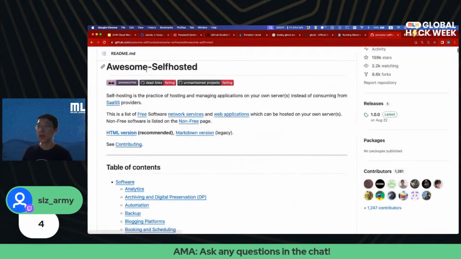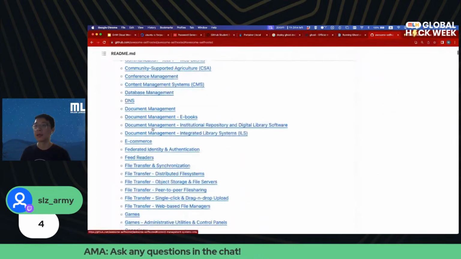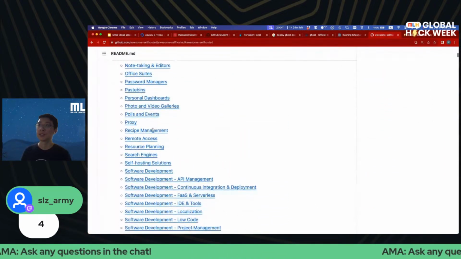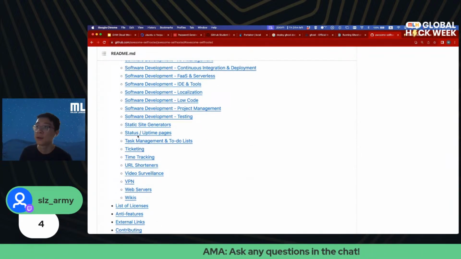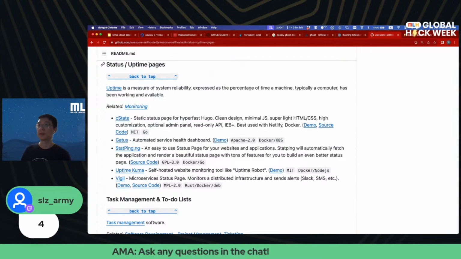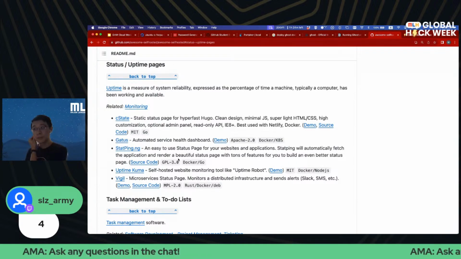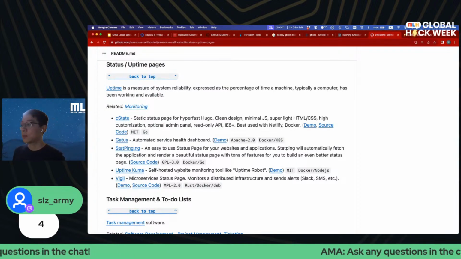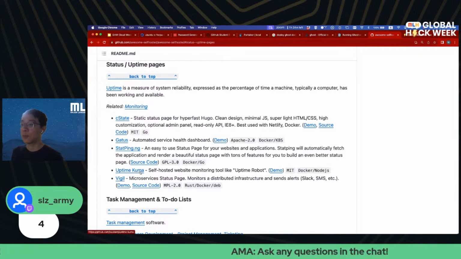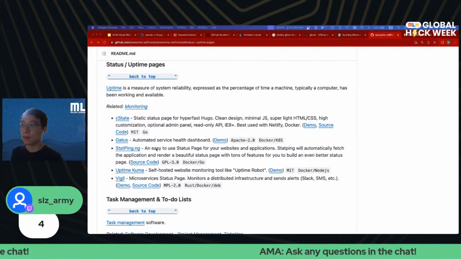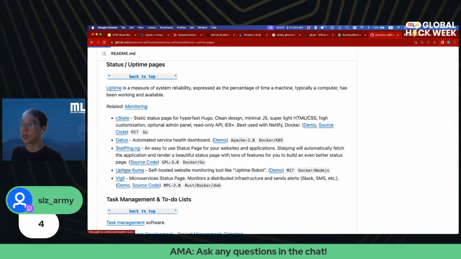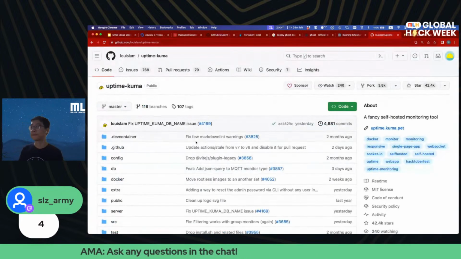We can go back to top and look at uptime monitors. Let's grab it from the list here. We have status pages, uptime pages, right? And one of the ones I wanted to use was Uptime Kuma. It is a self-hosted website monitoring tool like Uptime Robot. I have used Uptime Robot before, and I really like it. So let's just click into that project and see what it looks like.